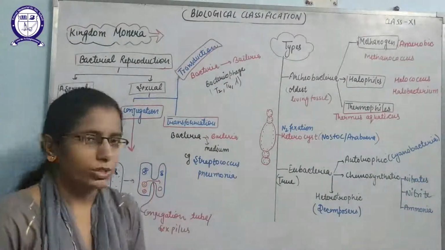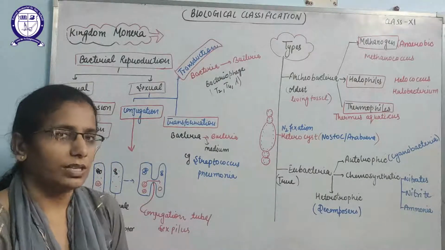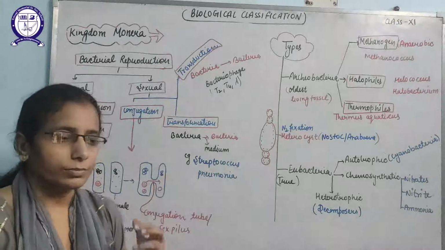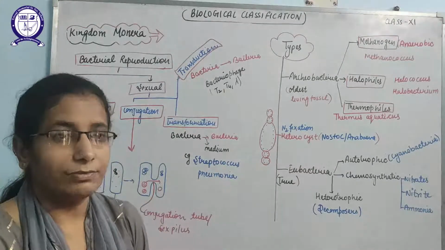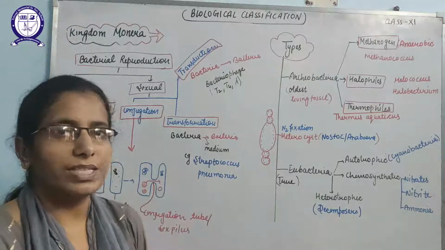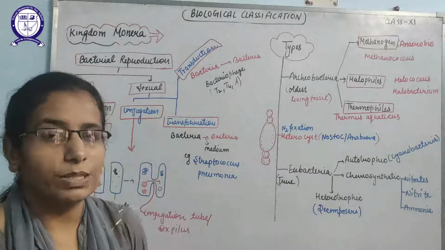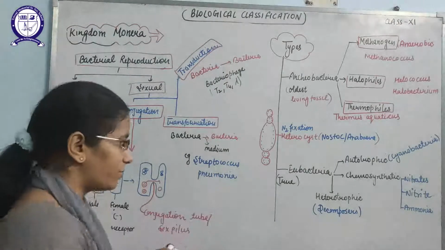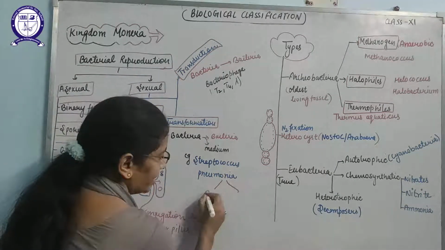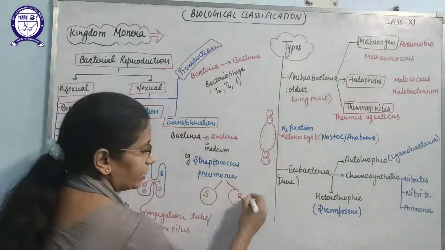An example is Streptococcus pneumoniae, because Griffith was the scientist who performed an experiment for transformation, where the S strain that causes pneumonia transferred genetic material into the rough strain that is unable to cause the disease. That means Streptococcus pneumoniae bacteria are found in two forms, the S form and the R form. S means smooth form and R means rough form.